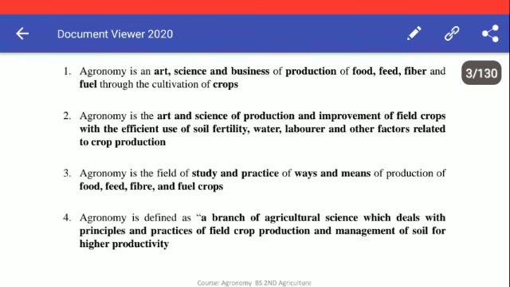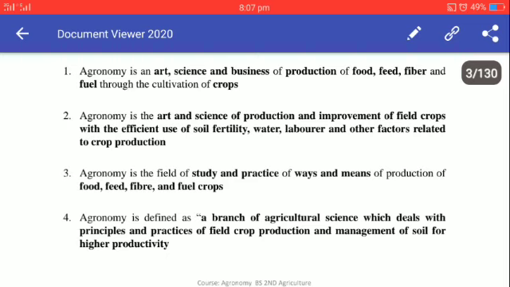So the second definition of agronomy is the art and science of production and improvement of field crops with the efficient use of soil fertility, water, laborers and other factors related to the crop production.